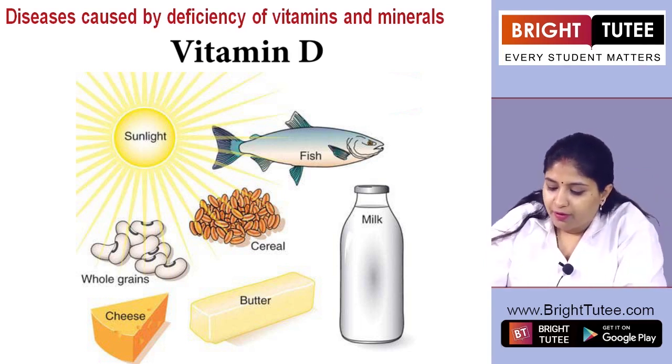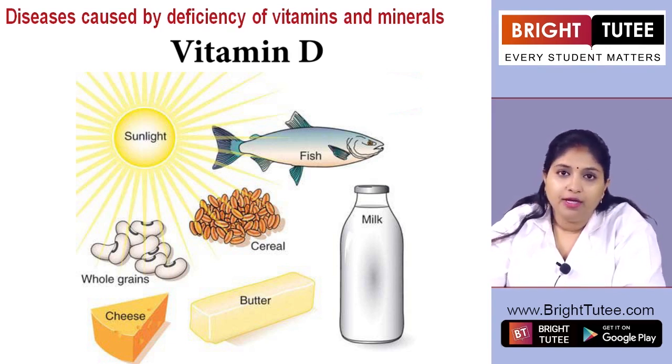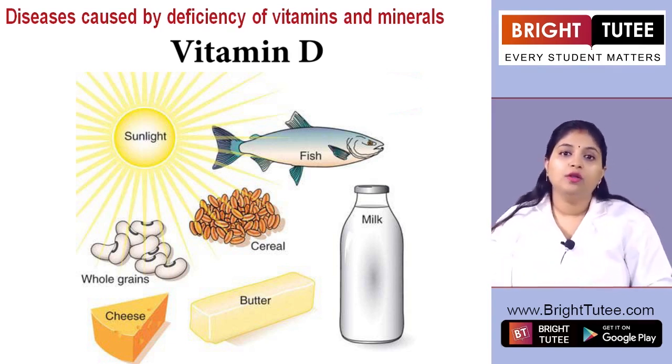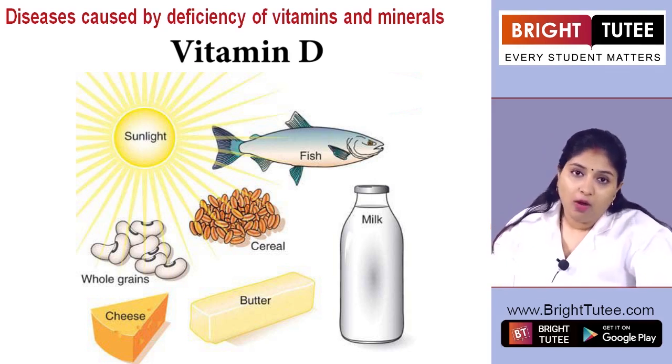We know the source of vitamin D is milk. In fishes also we find vitamin D, also in eggs. And even the sun is a source of vitamin D. So all of these should be consumed so that the deficiency can be avoided.